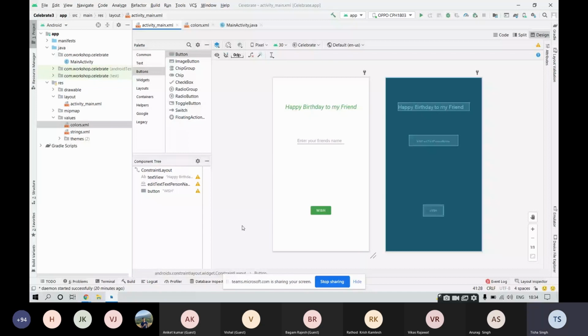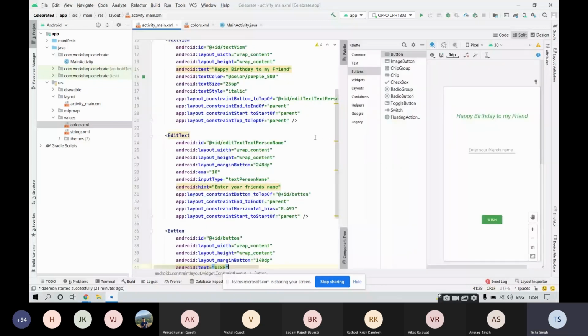Okay, let me summarize it. If you people are having doubt, let me summarize it. Ashish and Vishaka, what we did, you need to drag and drop every widget, right? First of all, we used this text view over here. You need to pick up this text view, drag and drop it over here. Then go inside this text, pick up this plain text, drag and drop over here.